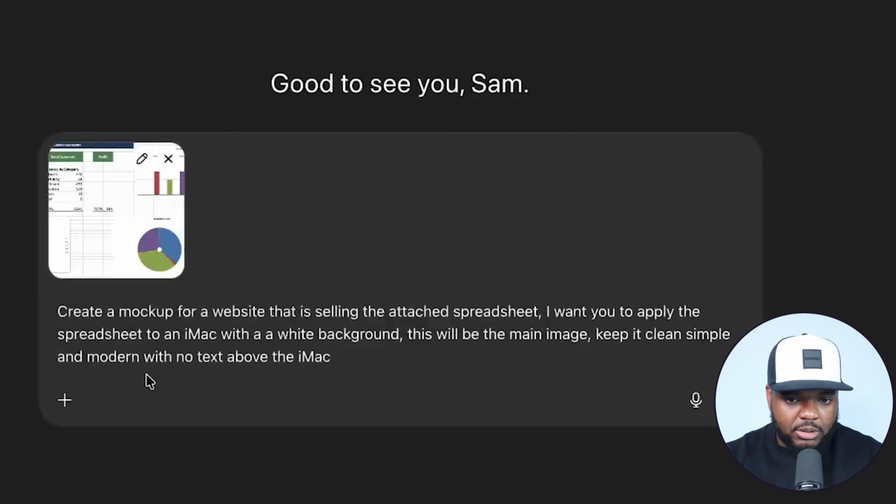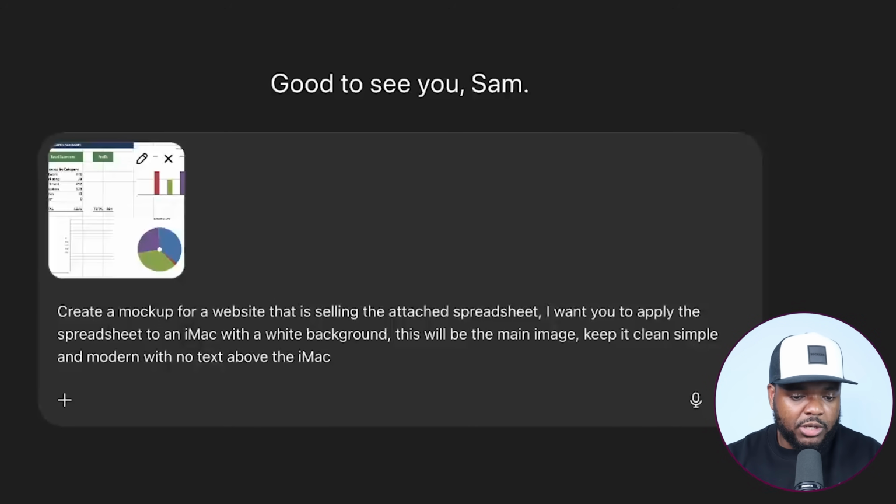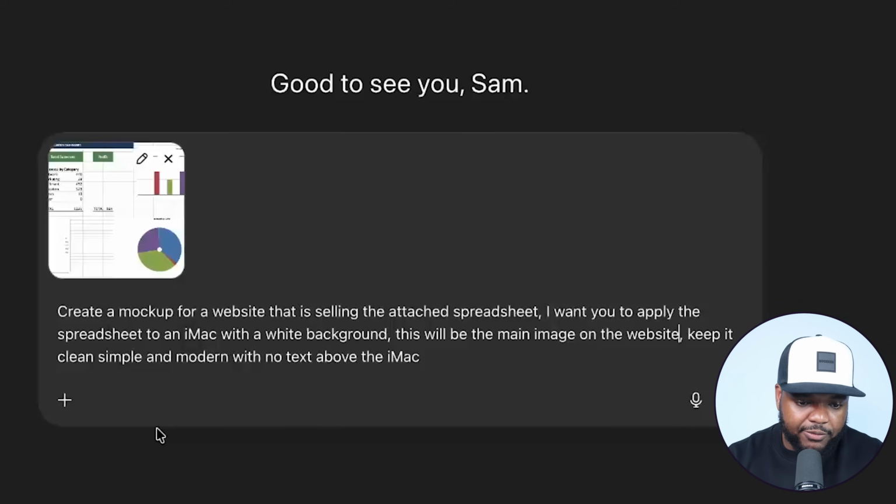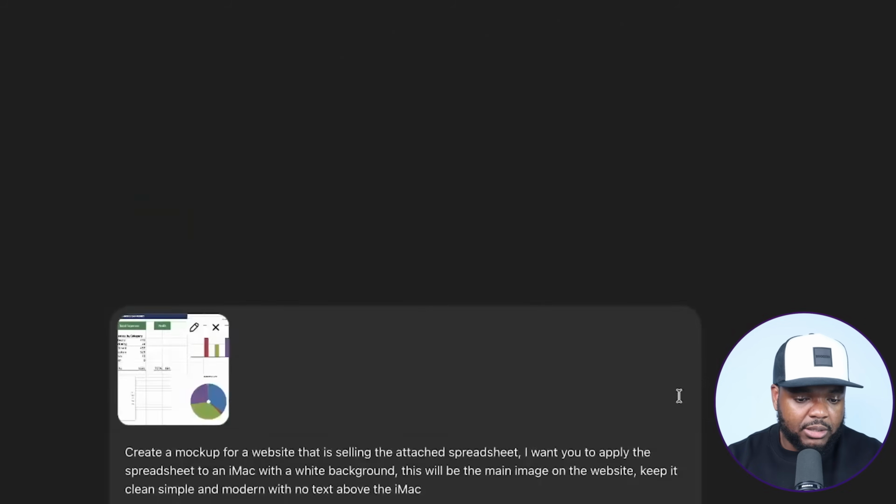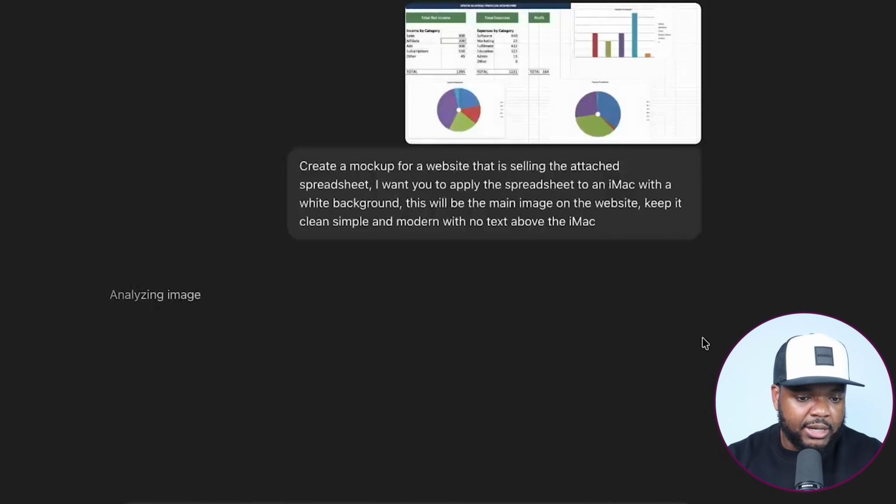And then what I'm going to do is just enter this prompt that says, create a mockup for a website that is selling the attached spreadsheet. I want you to apply the spreadsheet to an iMac with a white background. This will be the main image on the website. Keep it clean, simple, and modern with no text above the iMac. So we're going to see if it's able to analyze this and if it's also able to apply it onto an iMac as well so that I can use it on the website that I just built. So I'm just going to click on enter. Let's see how quick it's able to do it.